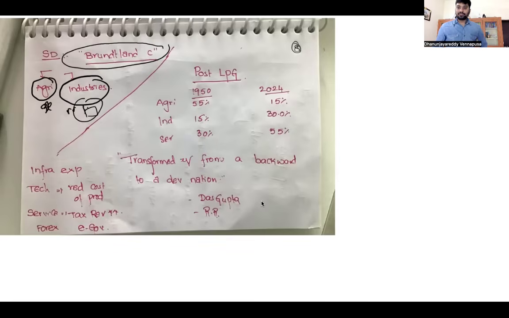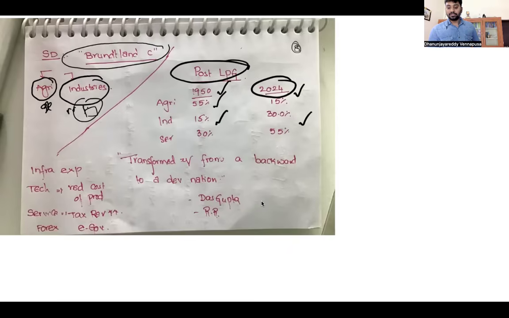Post-LPG reforms, what was our success? If you compare the performance of each sector in the economy since 1950, be it agriculture, industries, or the service sector, the contributions are these. In 1950, the contribution of agriculture was 55%. Today it is 15%. Industries contributed 15%, today it is 30%. The service sector is 30%. The industrial and service sectors contributed to this.